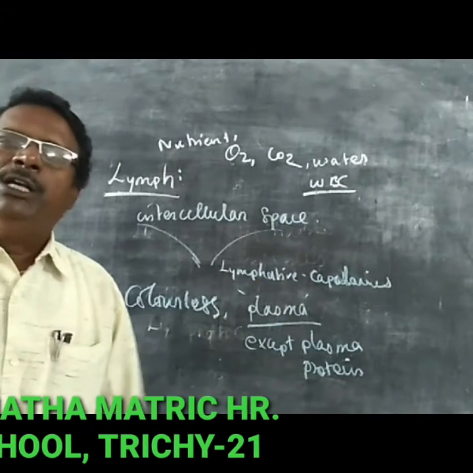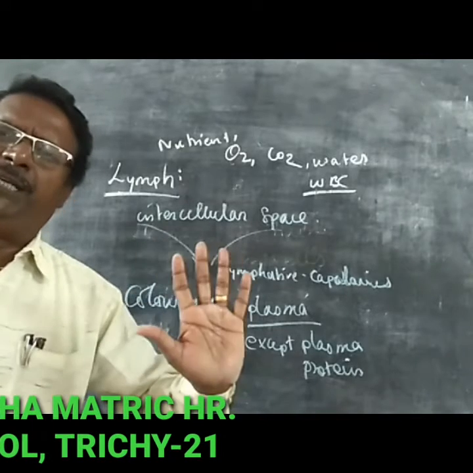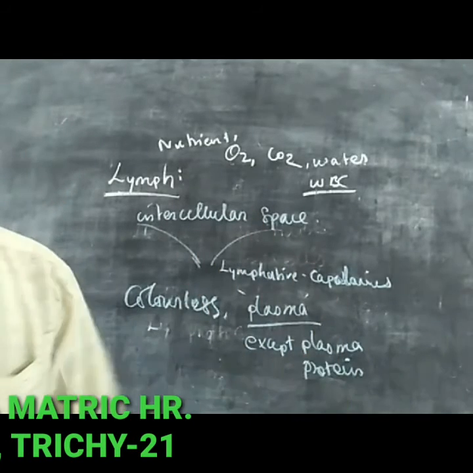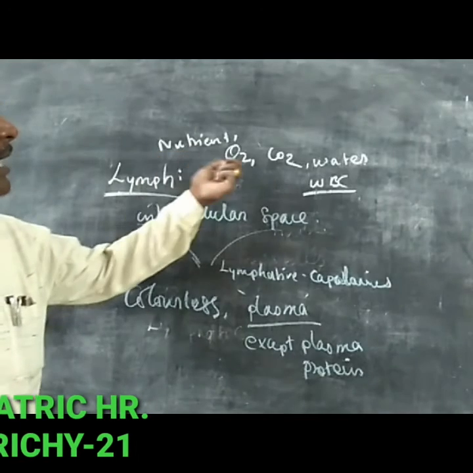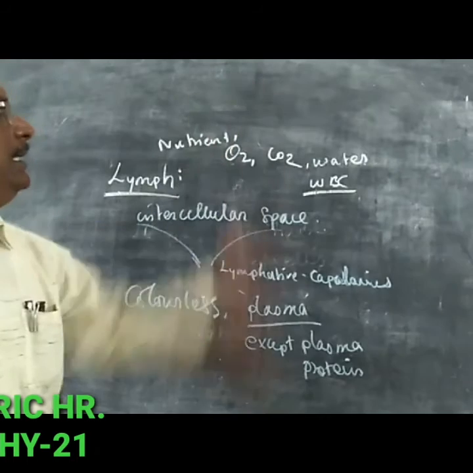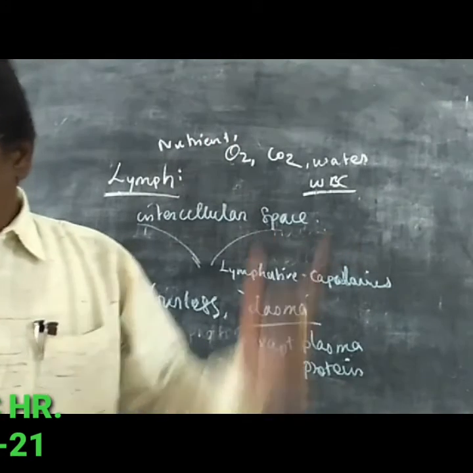Albumin, globulin, and fibrinogen are absent. It contains a small amount of nutrients, oxygen, carbon dioxide, water, and white blood cells.